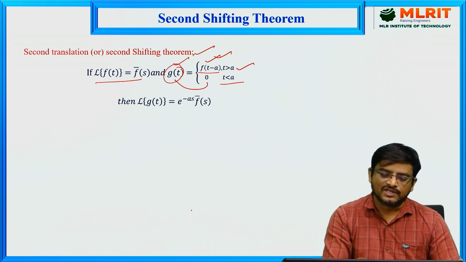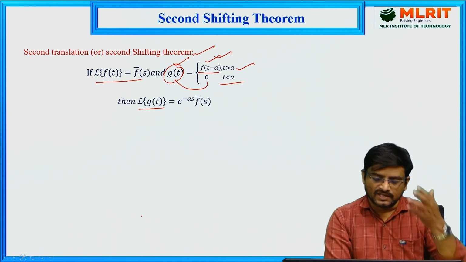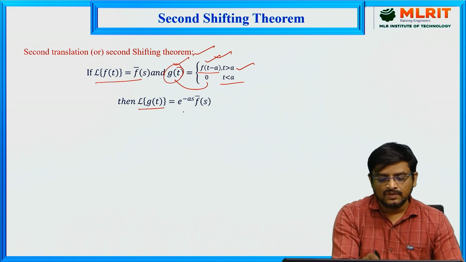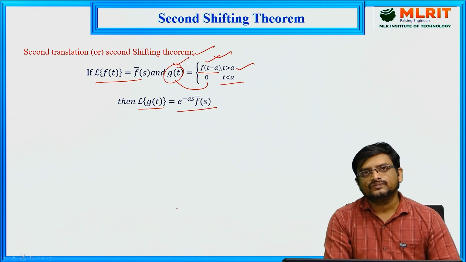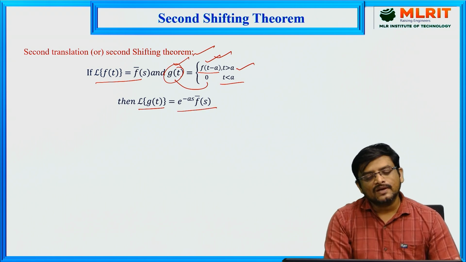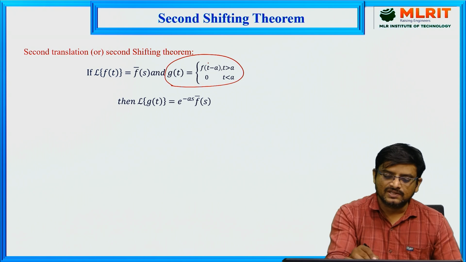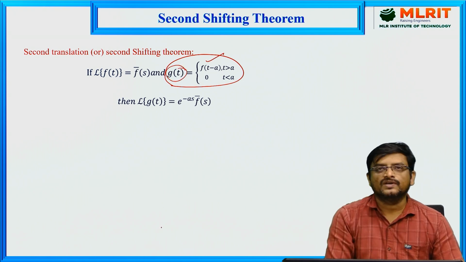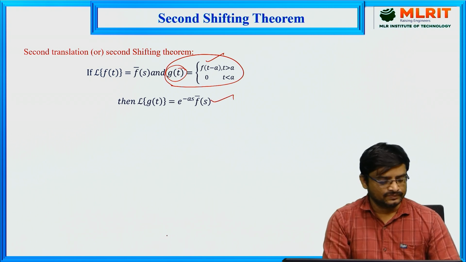Whenever the given function is in this standard form, if you want to find the Laplace transform for this function, we can take the help of the second shifting theorem. Laplace transform of g of t is equal to e power minus as into f bar of s. So whenever the given function is in this standard form, we can go for the second shifting theorem here.